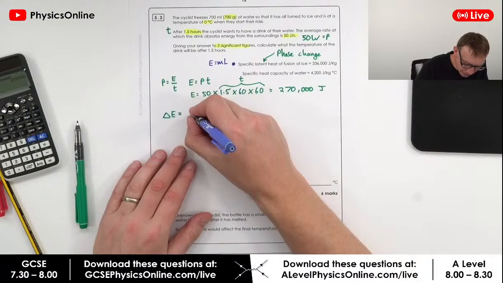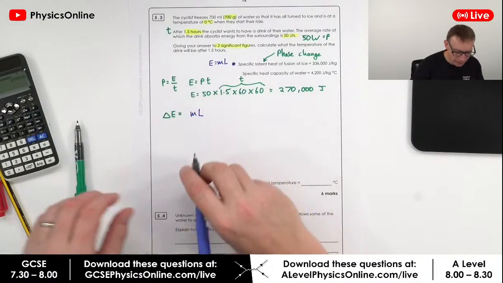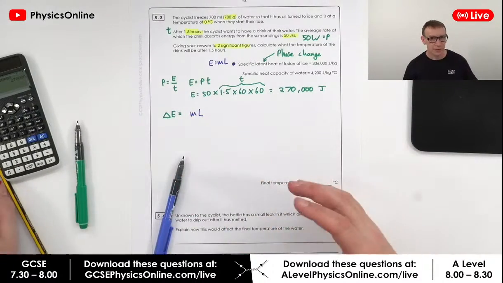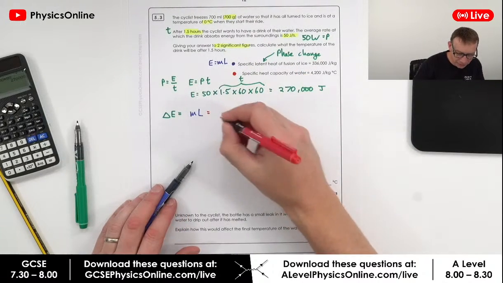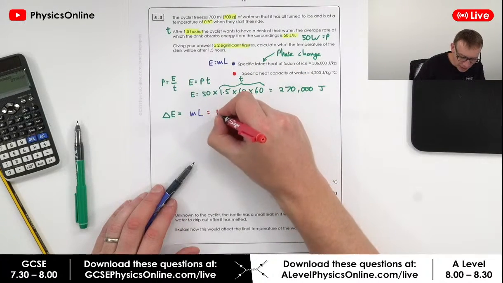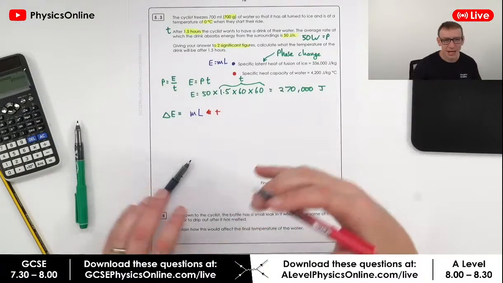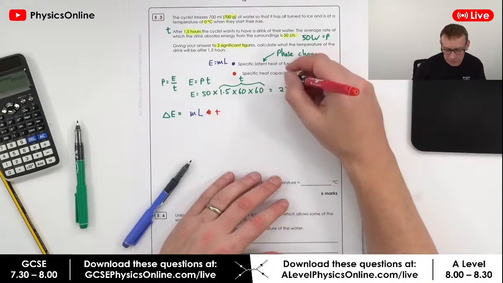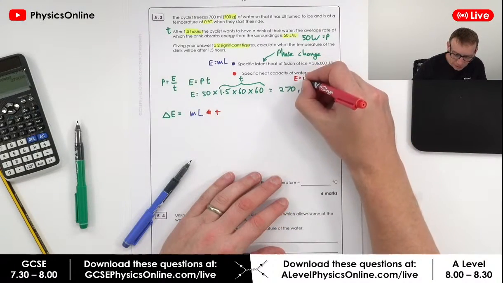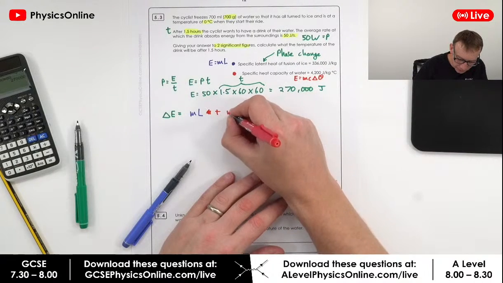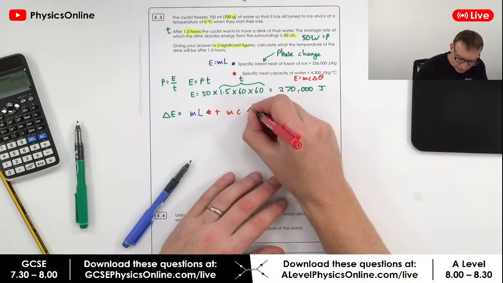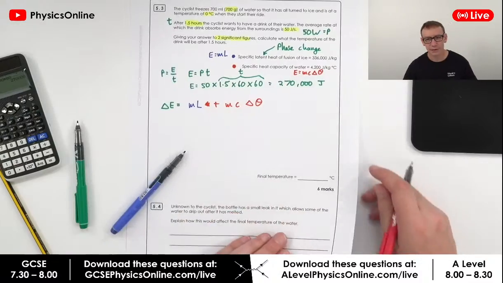So this is going to be equal to mL, but also some of the energy is going to cause the water to heat up, which I'm going to be doing in red. And so we're going to add this to the energy that causes it to increase in temperature. And we know that this energy is equal to mc delta theta. So mc delta theta. Okay.